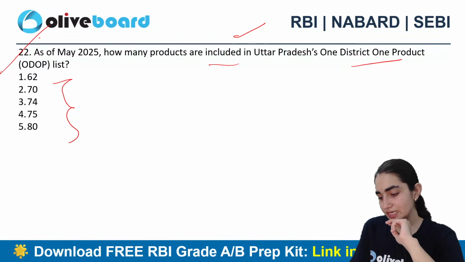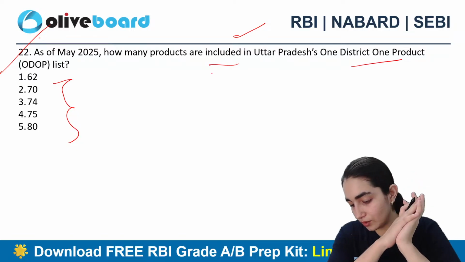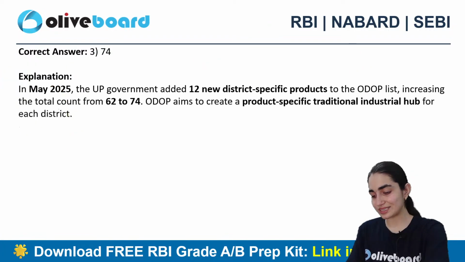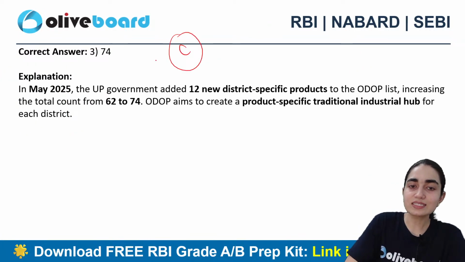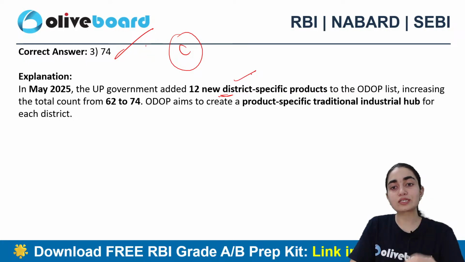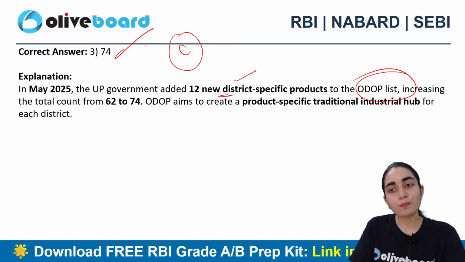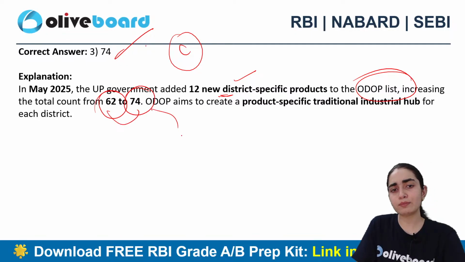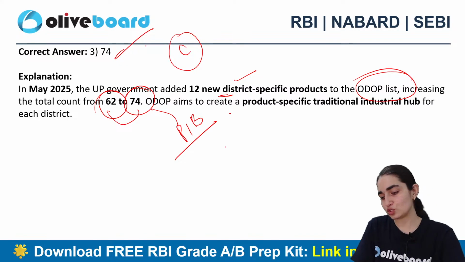22nd question. Is it A, B, C, D, E? Okay. All right. I think most of the people we are having multiple answers here. 74. All right. C is the correct answer. That is 74, right? So the UP government added 12 new district specific products to the ODOP list, increasing the total amount from 62 to 74. And if you people remember, we have already covered this in our PIB session also.